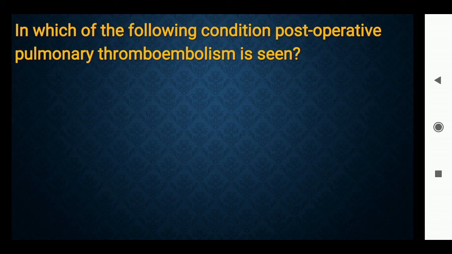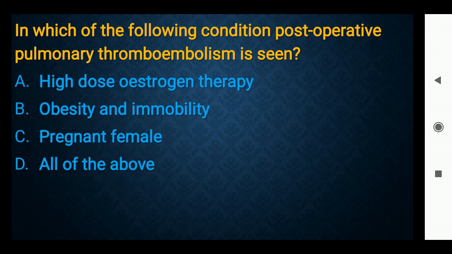In which of the following conditions is pulmonary thromboembolism most commonly seen? High dose of estrogen therapy, obesity and immobility, pregnant female, all of the above. The right answer is obesity and immobility.